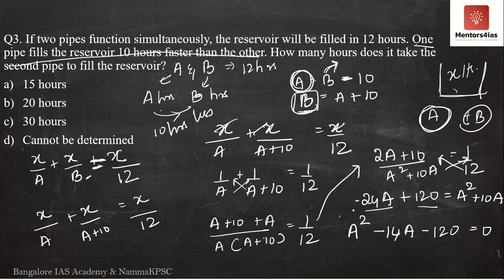So now we have a quadratic equation. Once we solve the quadratic equation, I should be able to determine the value of a, and once we determine the value of a, we should be able to determine the value of b. Now, if you do get a quadratic equation, please do not get frustrated. You should very easily be able to find out the value of a.